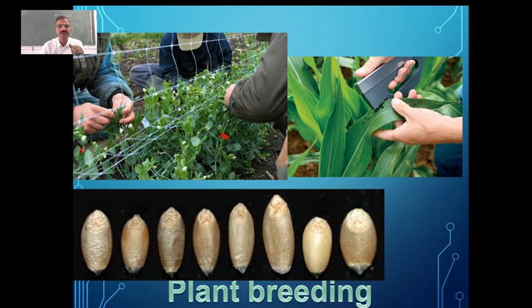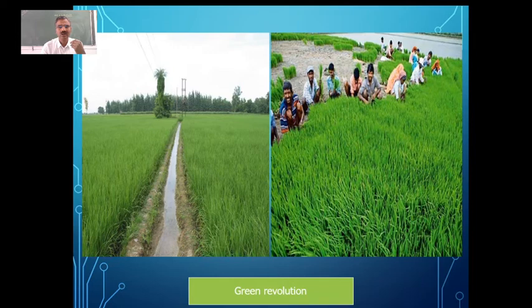You can see the varieties with reference to wheat and other plants. In plant breeding, we are going for such varieties. And you see the result of the Green Revolution.